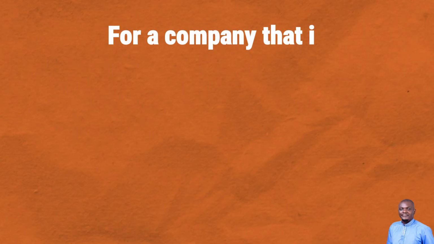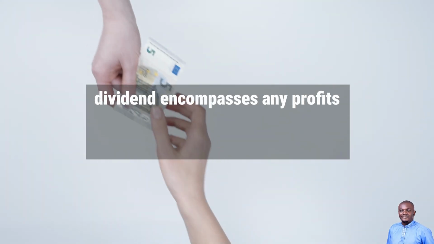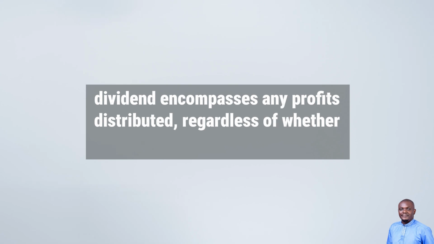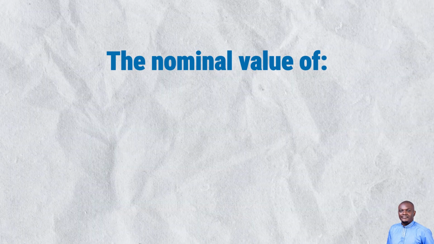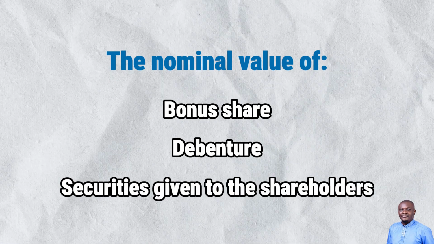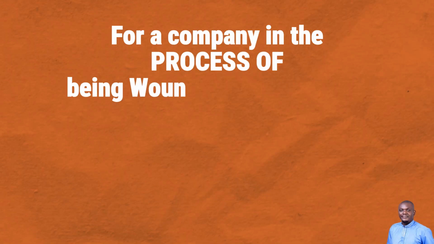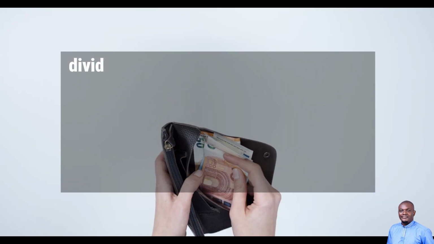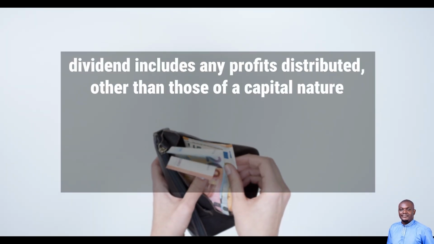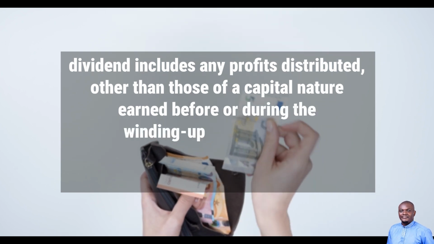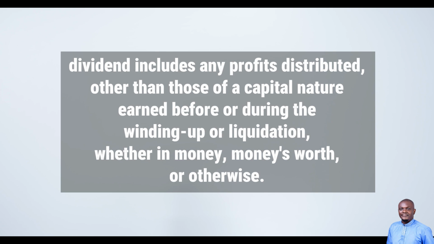For a company that is not being wound up or liquidated, dividend encompasses any profit distributed regardless of whether they are of a capital nature. This includes the nominal value of bonus shares, debentures, or securities given to the shareholders. For a company in the process of being wound up or liquidated, dividend includes any profit distributed other than those of a capital nature earned before or during the winding up or liquidation, whether in money, money's worth, or otherwise.